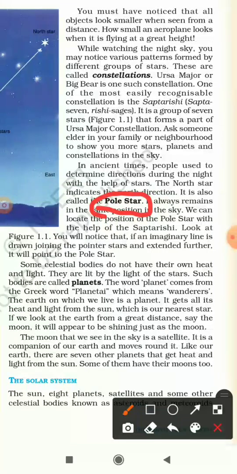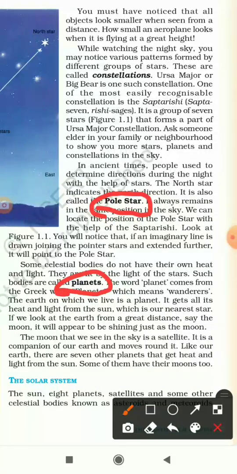In the early times, students, there was no technology like we have today. For example, we have internet, we have GPS facility, we have a compass, and other tools with which we are able to determine the direction and the position we are in. So in earlier times the travelers used the North Star to determine their position and the direction they were going in. Understood?